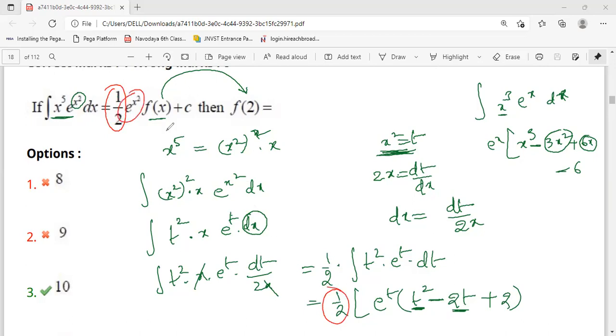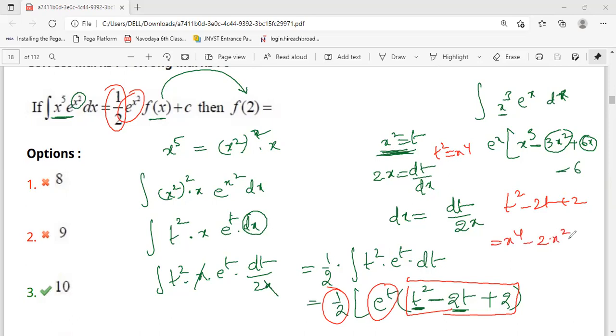This is e power x square, meaning e power t where t is x square, nothing else. This total is our f of x. That means t square minus 2t plus 2 is our f of x. But we will replace t with x square, so t square means x power 4. Just write here x power 4 minus 2 into x square plus 2.